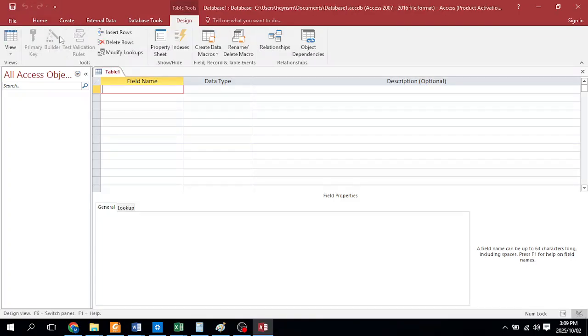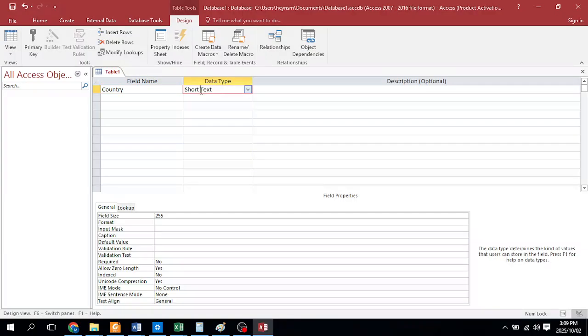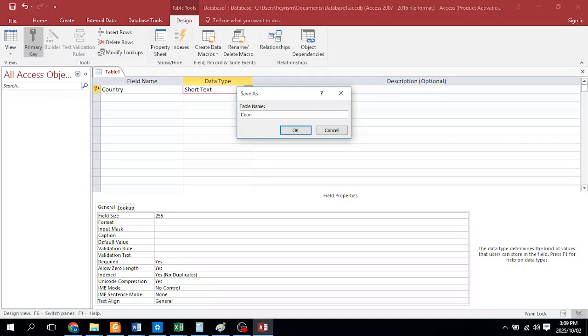Okay, so they want you to create one table. Here is my table design, and they want you to say it is just country. They want you to make this the primary key because it's just one field in this table, and it is text. So we are going to close it, say yes to saving it, and we are calling it the country table.